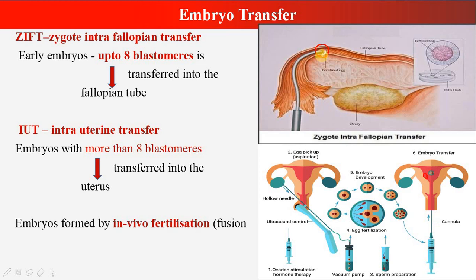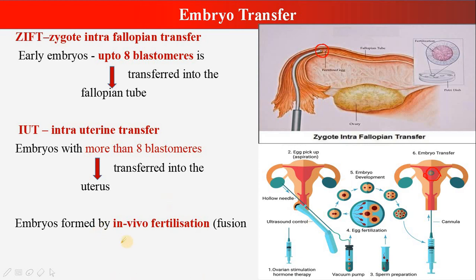So this is called zygote intrafallopian transfer. At more than 8 cell stage, the embryo is transferred into the uterus. So this is called intrauterine transfer, inside the uterus. So this is about embryo transfer, very important. It can come for 2 marks, it can come for 5 marks, the entire assisted reproductive technologies.